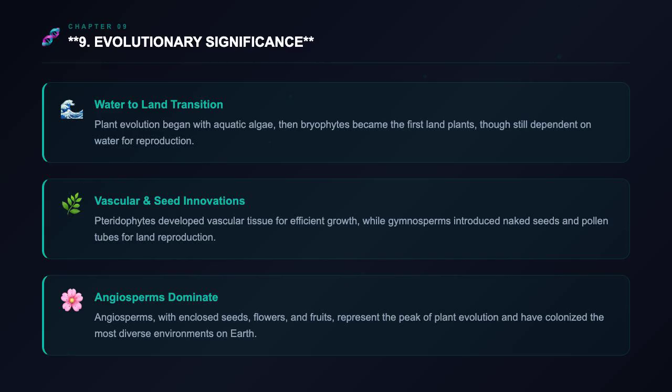Gymnosperms followed, introducing naked seeds and pollen tubes. Angiosperms then appeared with enclosed seeds, flowers, and fruits. Each division built upon the previous one, with key adaptations like vascular tissue, seeds, and flowers. These adaptations enabled plants to colonize diverse environments and spread across the planet.